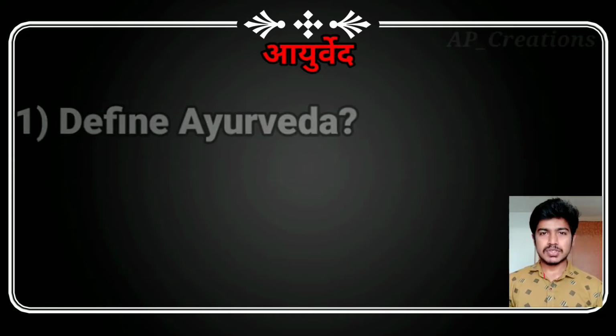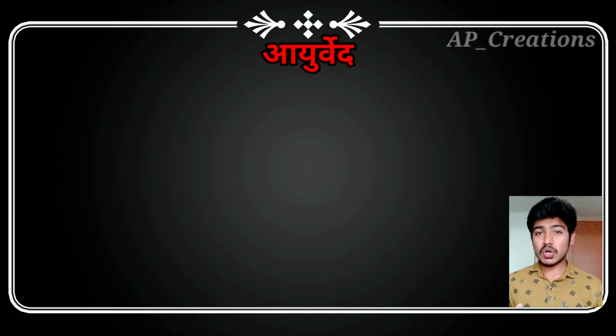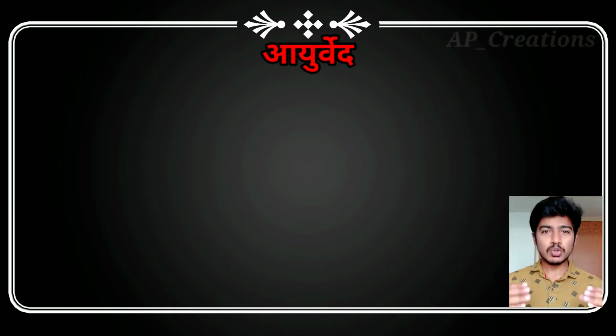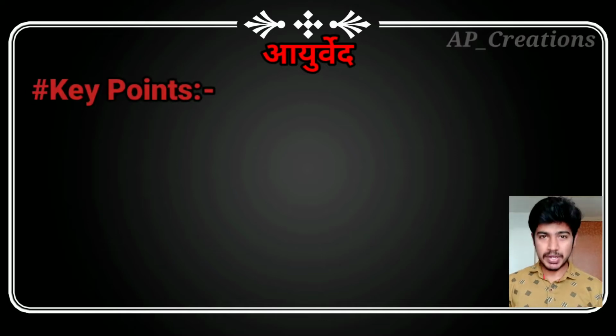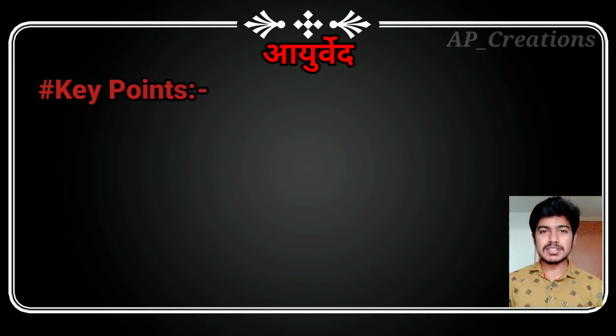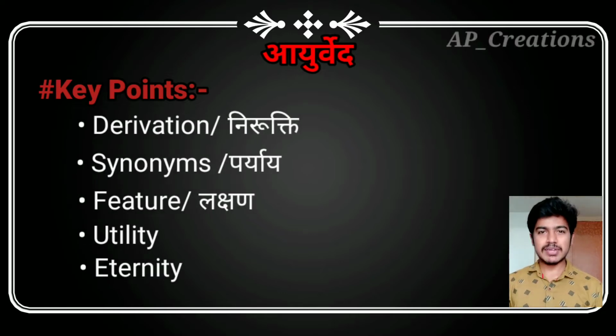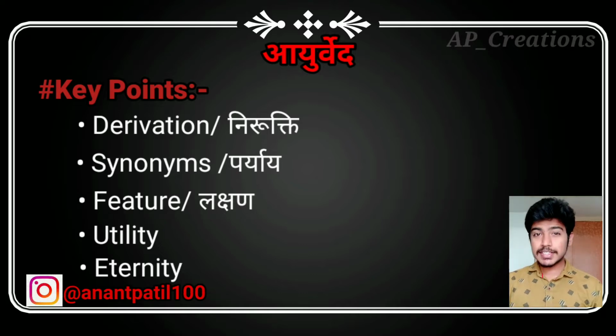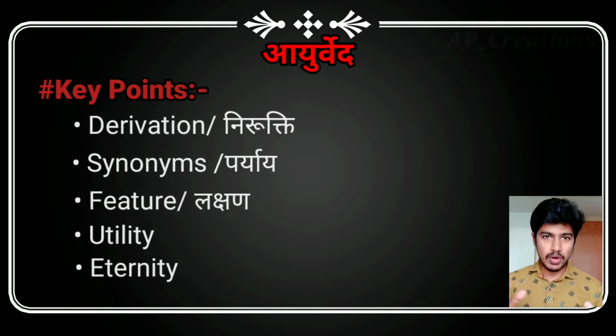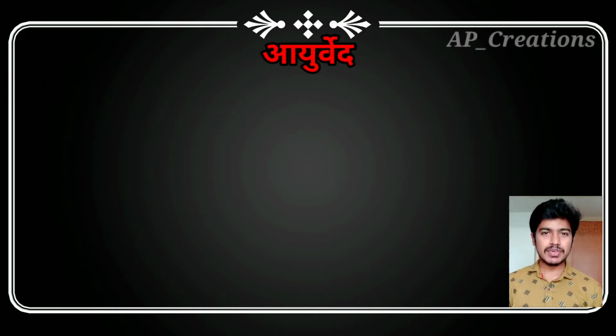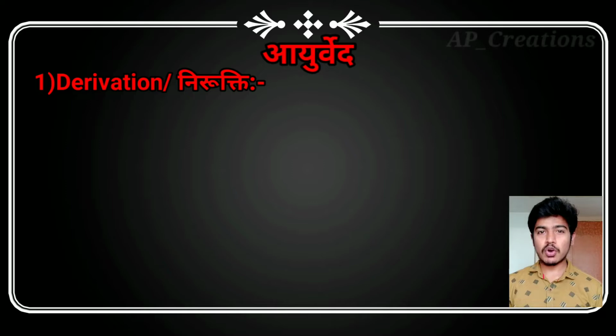Okay, so let us begin with the topic, what all it contains. As I told in the previous video, you have to keep some key points in your minds: Nirukti as a derivation, Paryaya as a synonym, Lakshana as a feature, utility, and entity. In this topic, these 5 key points are dealt, so let us describe one by one. Let us begin with the first point, that is Nirukti or derivation.